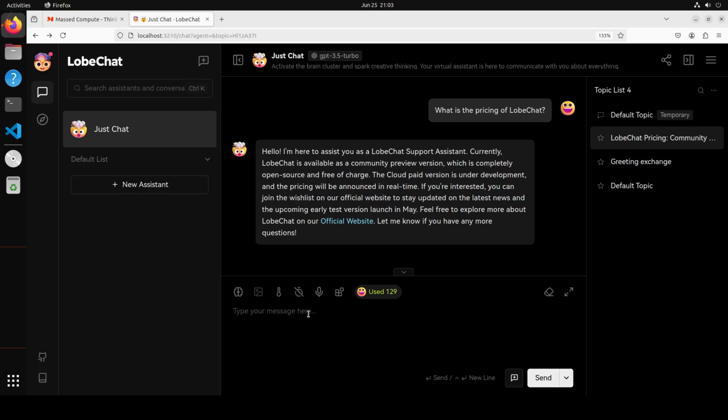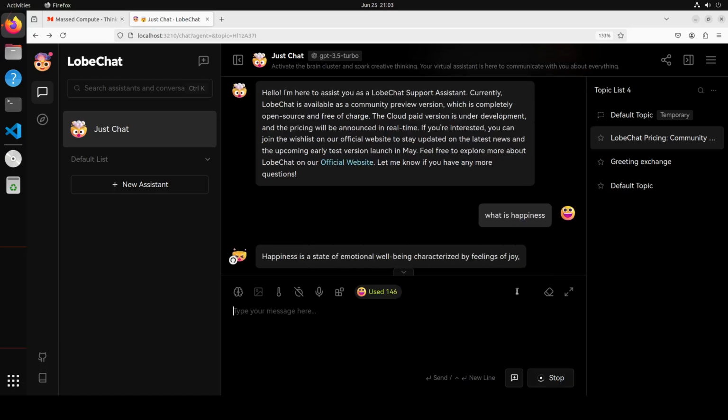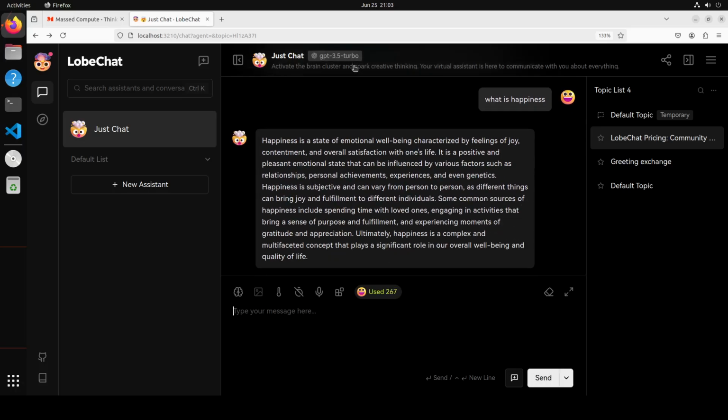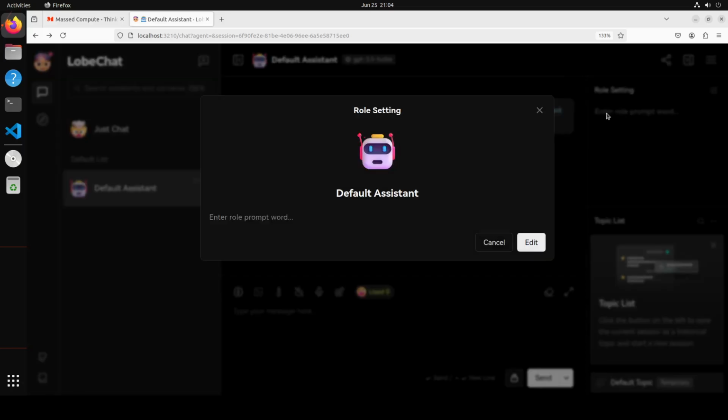So for example, you can ask it what is happiness, and then it is just going to use that model and reply to you. And you can create a new assistant here by clicking here, and then this is a default assistant, where you can set the role of this assistant, and you could just make it an engineer or whatever you like.